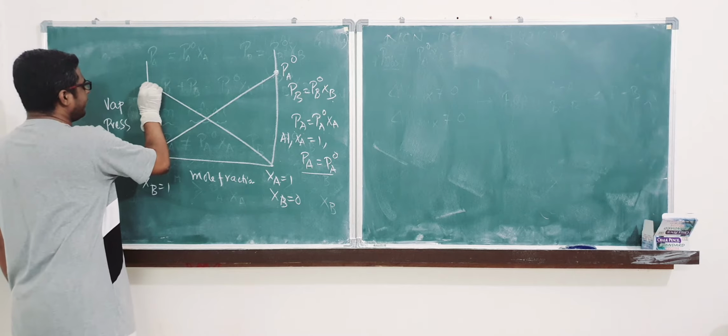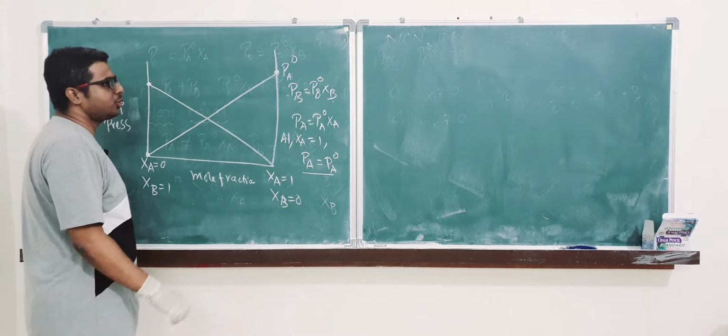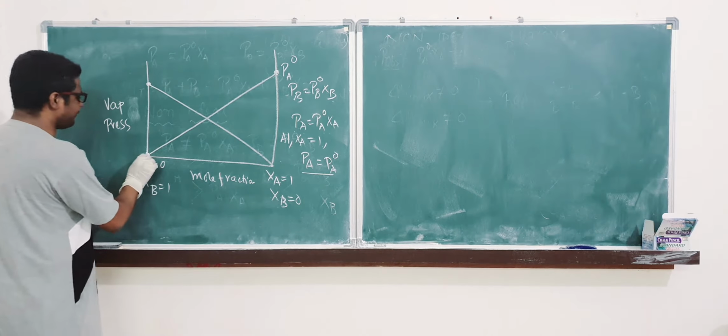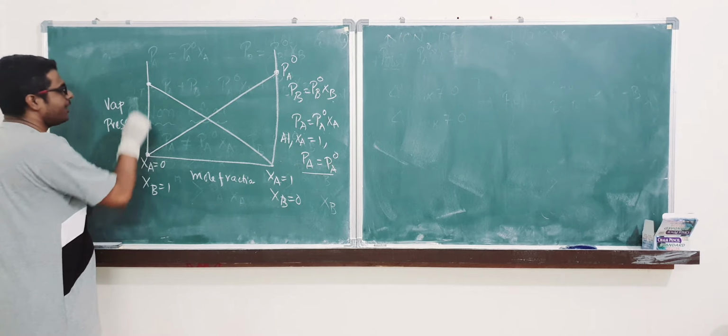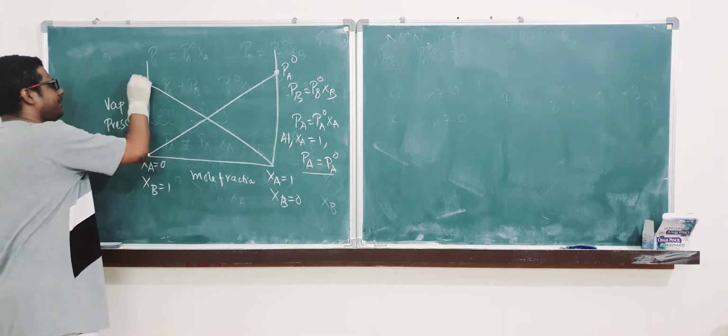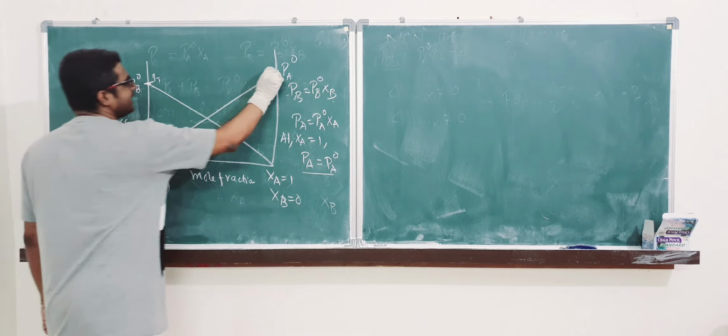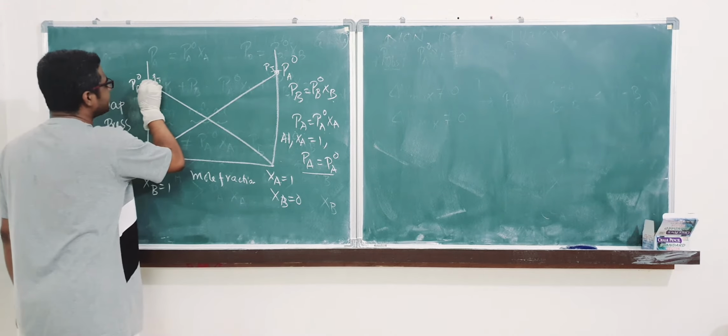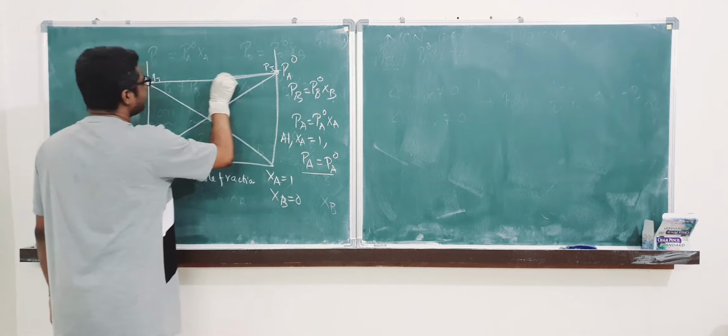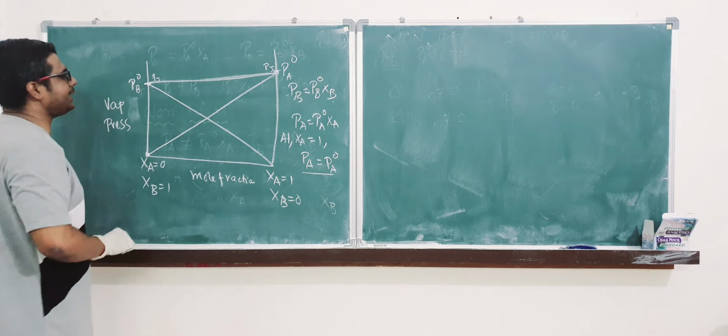If you want to find out the total pressure, in this case PA is 0 and PB is PB naught. So this is the point where the total pressure lies over here, and here it is at this point. We may join these and we will get the PT curve.